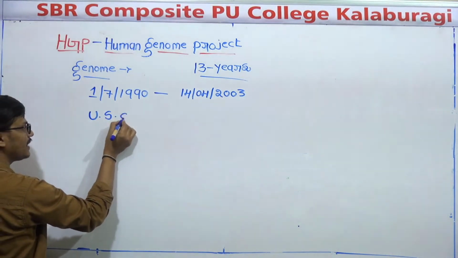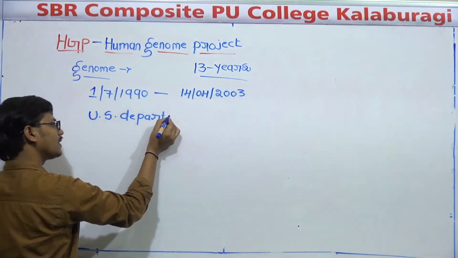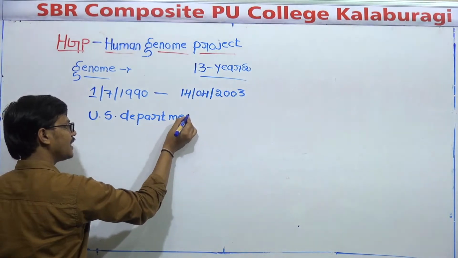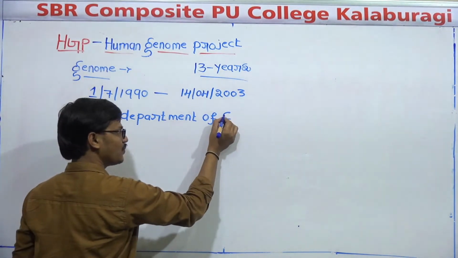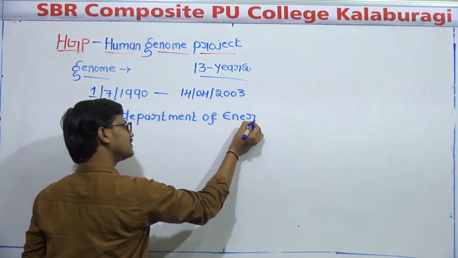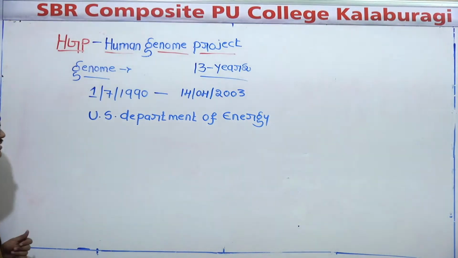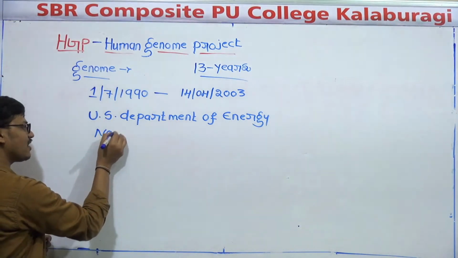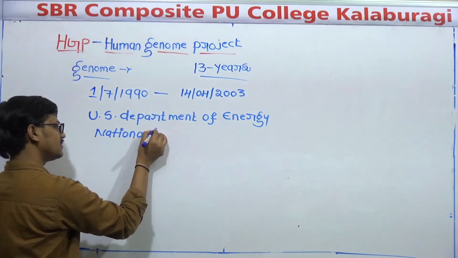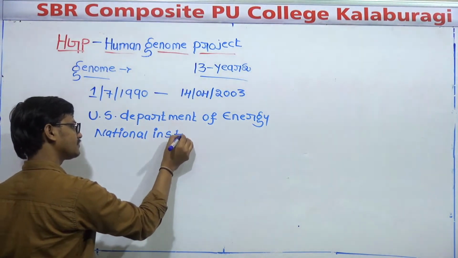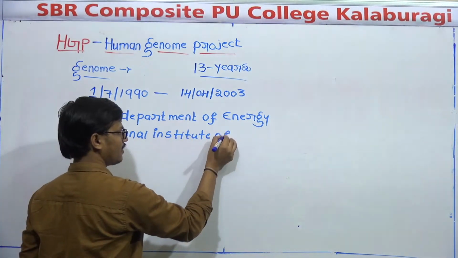the US Department of Energy. It is one department of the US, Energy. US Department of Energy. Okay. And the National Institute of Health. Same again, USA, National Institute of Health.